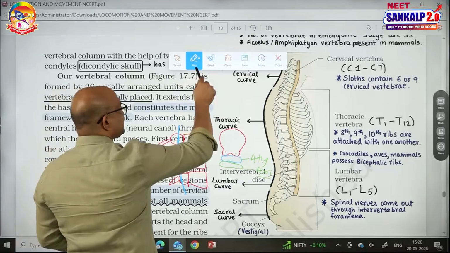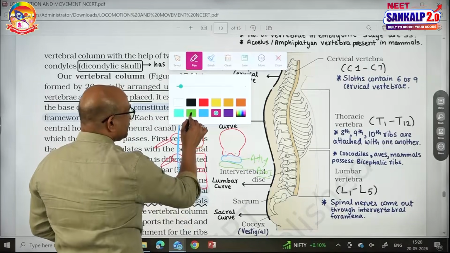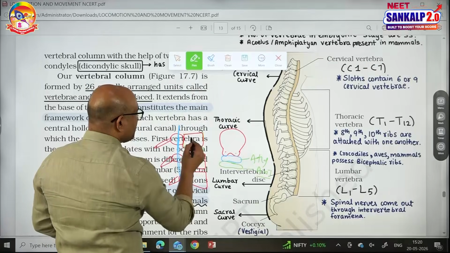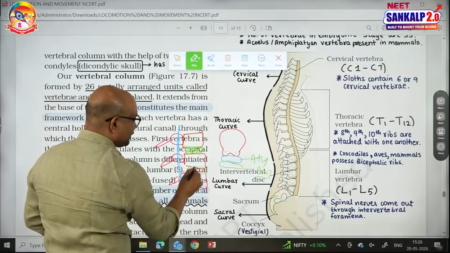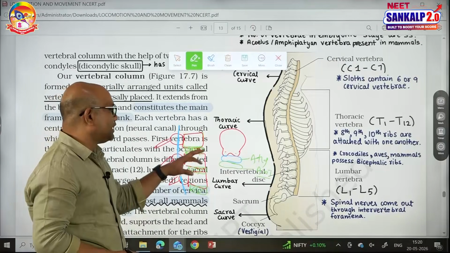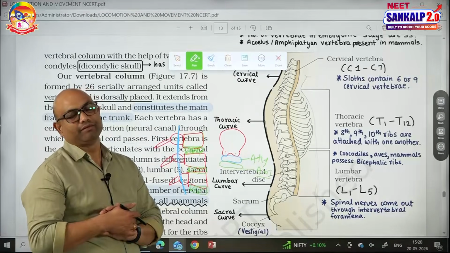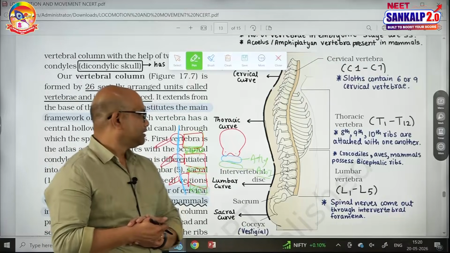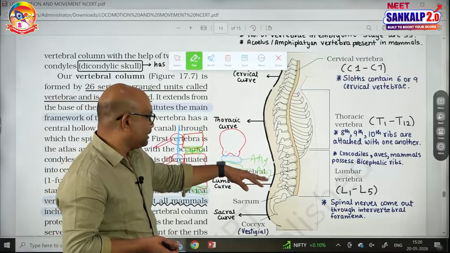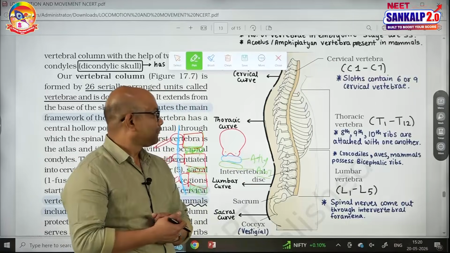And what is there between this centrum? Between centrum to centrum, there is a cartilage present known as intervertebral disc. Intervertebral disc is forming the cartilaginous joint which allows a limited movement. It is present between centrum to centrum between the successive vertebrae. So this is regarding the basic structure of vertebra, and first vertebra atlas, second vertebra is axis. And let us see the functions of these vertebrae.